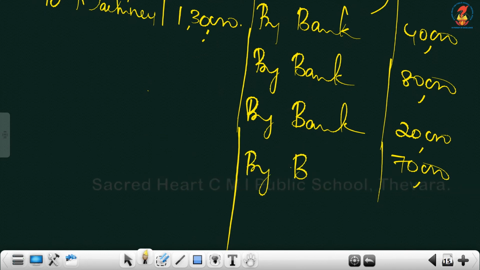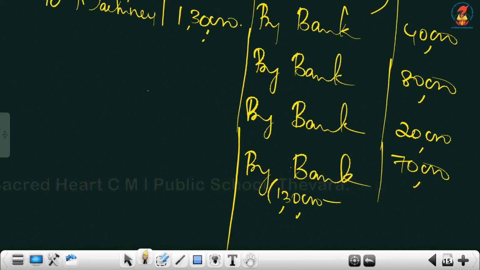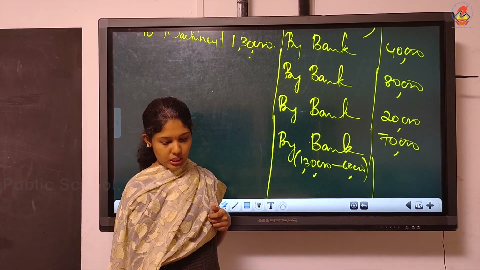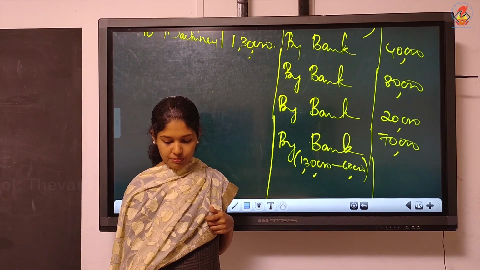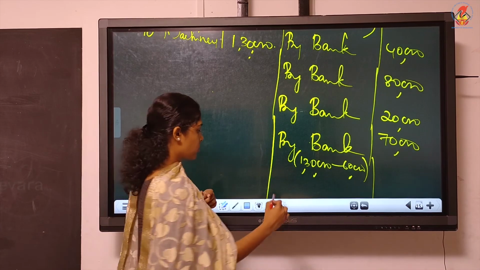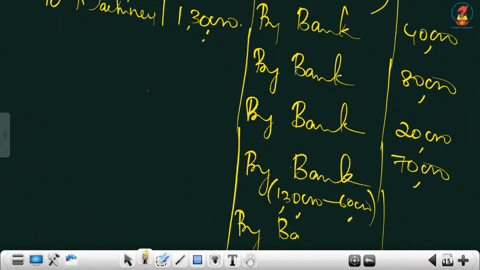So by, not machinery, you must write by bank 1,30,000 minus 60. The realized value is what you have to write. Then finally we have debtors realized 55,000. So again by bank, debtors is also an asset, 55,000.